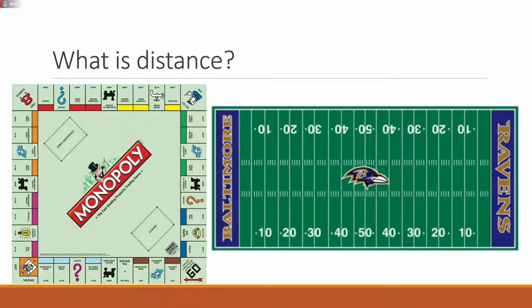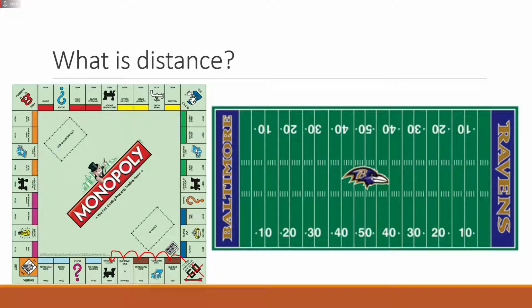whereas let's say we're starting here at go. The distance between go and this railroad, we can count the amount of spaces it would take us to get from go to the railroad. So if I start at go, this is my first space. So it takes me one space, 2, 3, 4, 5. So the distance between go and this railroad is 5 spaces.